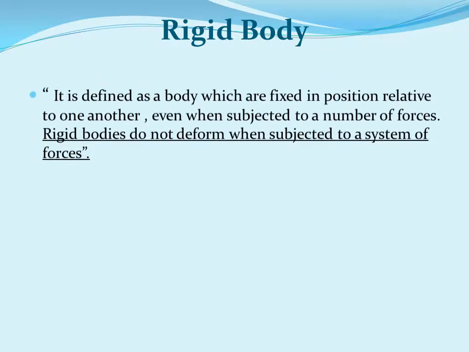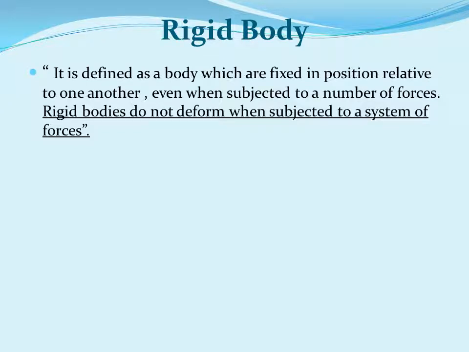Rigid body. What is a rigid body? Rigid body is defined as a body whose particles are fixed in position relative to one another even when subjected to a number of forces. Rigid body does not deform when subjected to a system of forces.